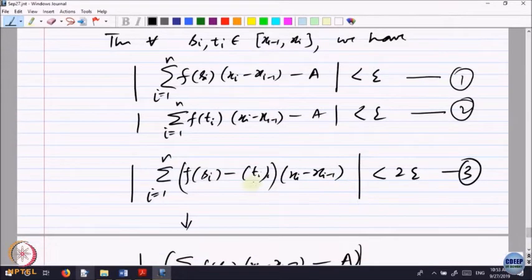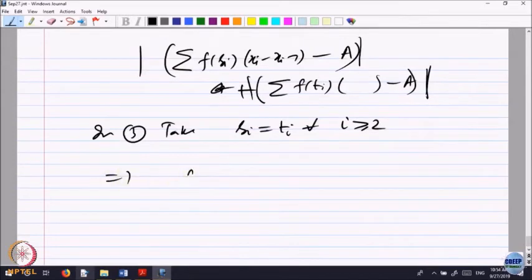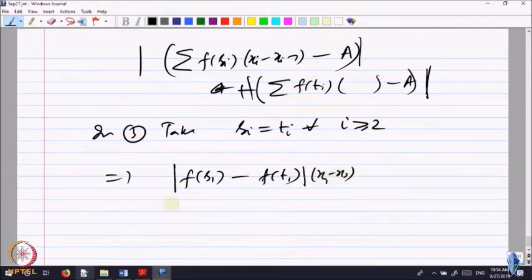Then what will happen? Those terms will be 0. So, what is left is the first term, f of S 1 minus f of T 1, absolute value, into the length x 1 minus x 0 (that is positive anyway), which is less than 2 epsilon.